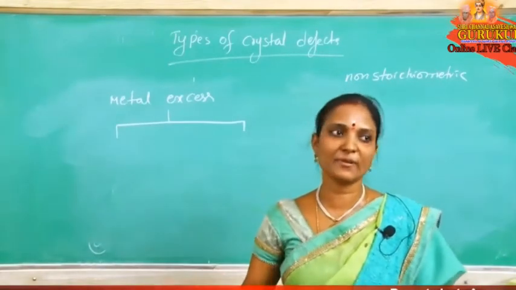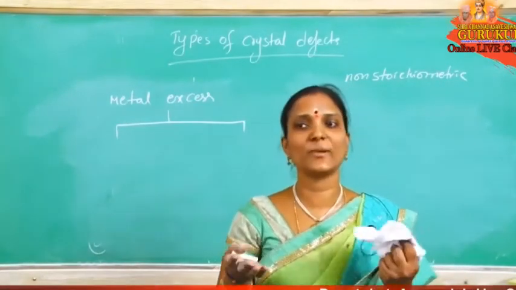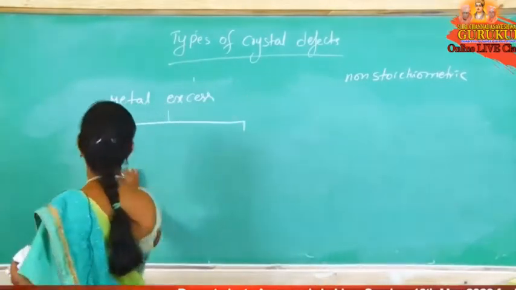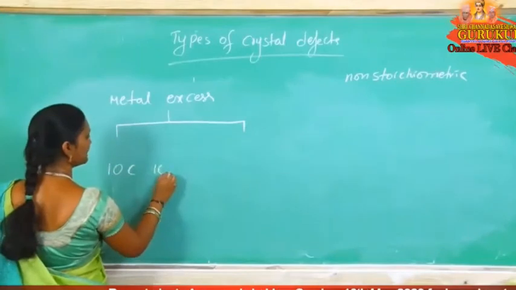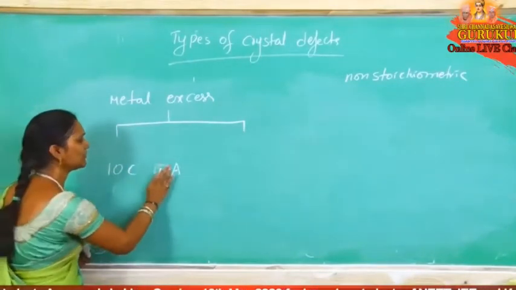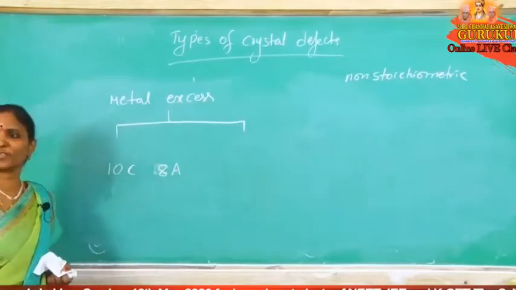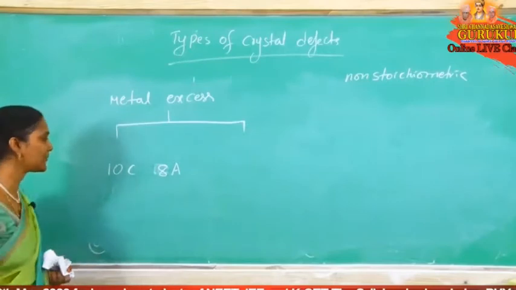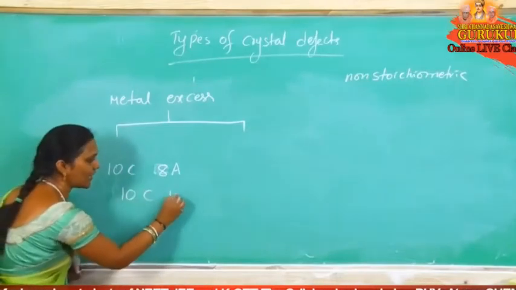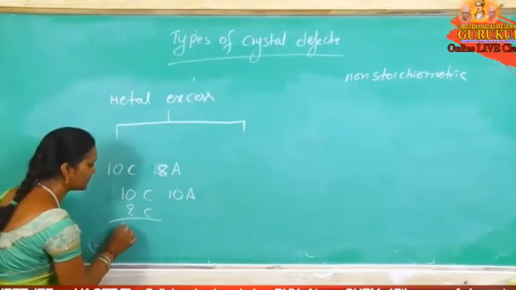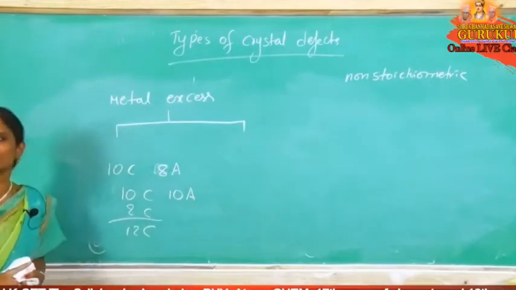So missing of anion takes place. Automatically cations are more. Yes or no? Take 10 cations, 10 anions. If 2 anions are missed, automatically now cations are more than anions. Nothing but it is the metal excess defect. Or take 10 cations, 10 anions, and extra cations are added. Now 12 cations, nothing but it is a metal excess defect.